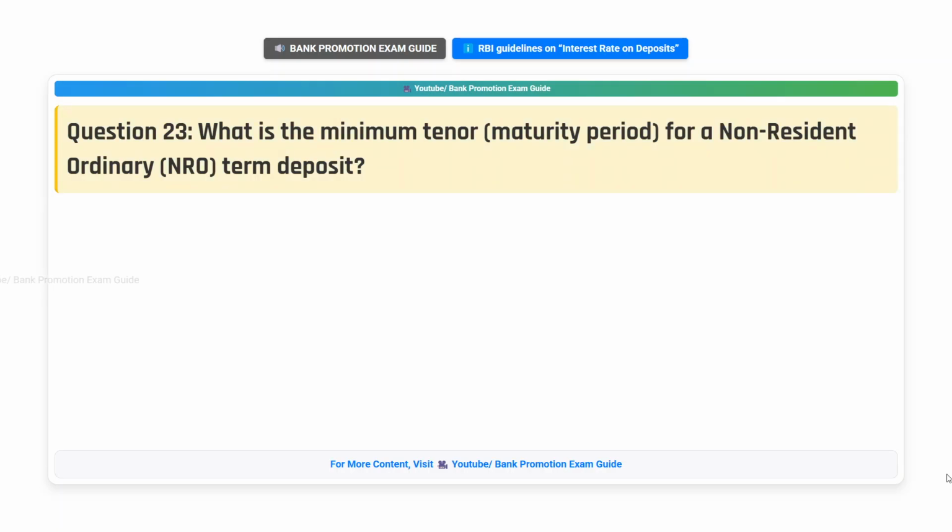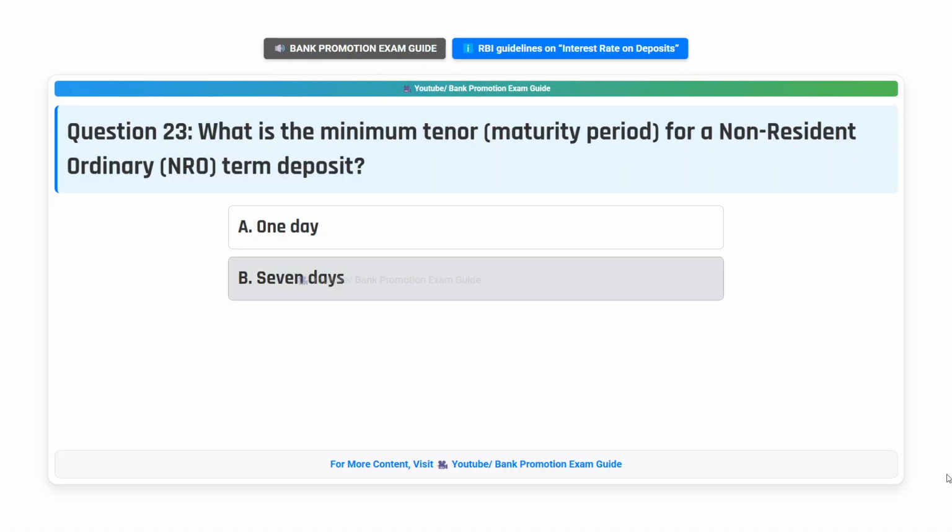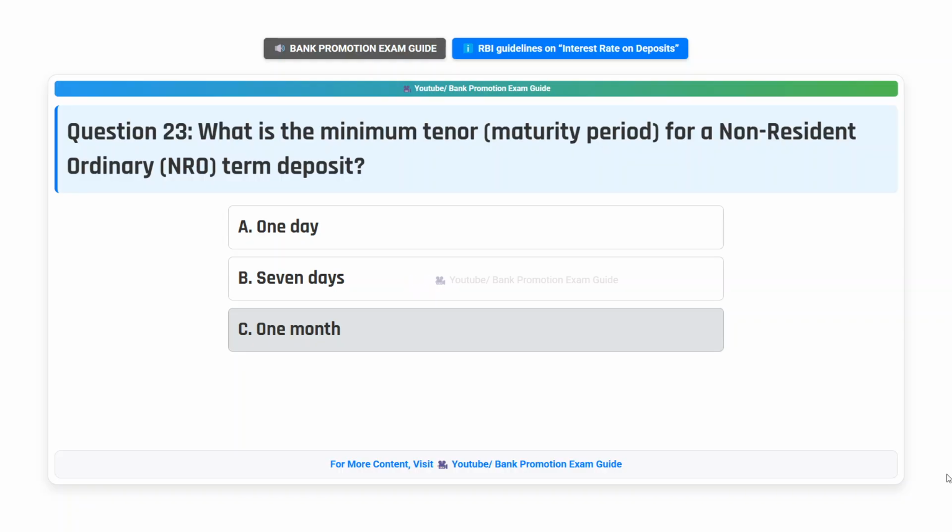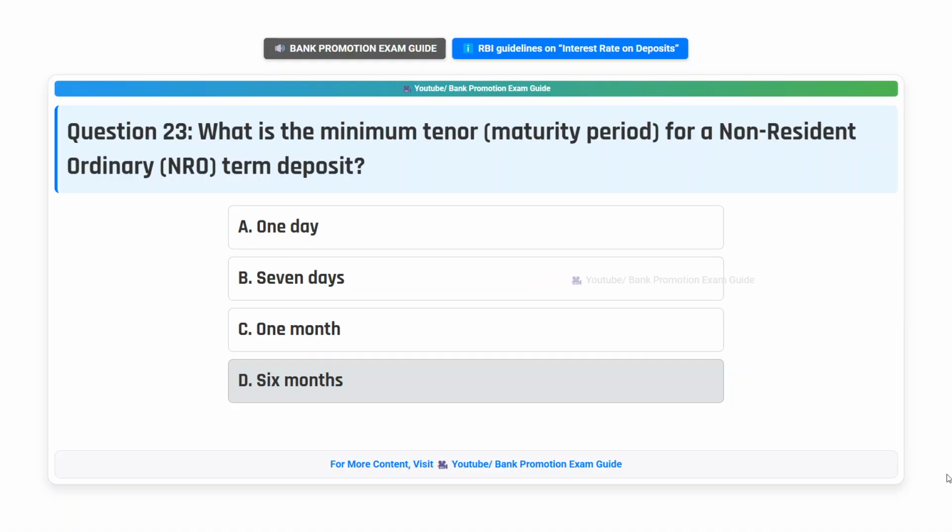Question 23. What is the minimum tenor, maturity period, for a non-resident ordinary, NRO, term deposit? Option A, 1 day. Option B, 7 days. Option C, 1 month. Option D, 6 months. Think the answer.